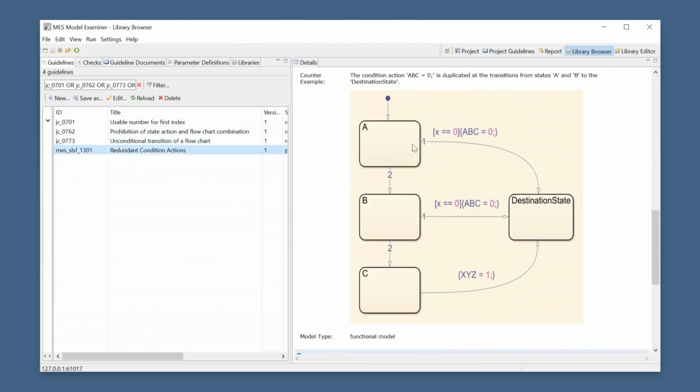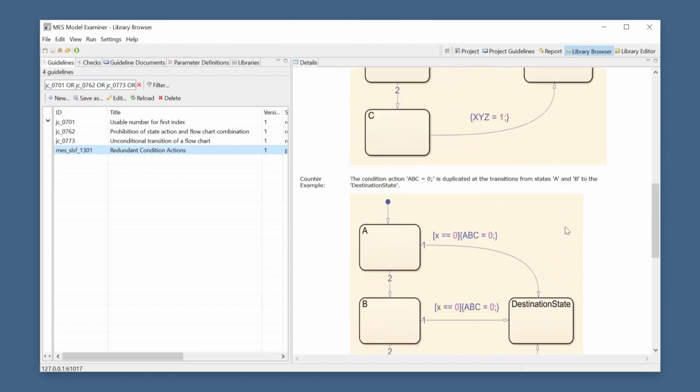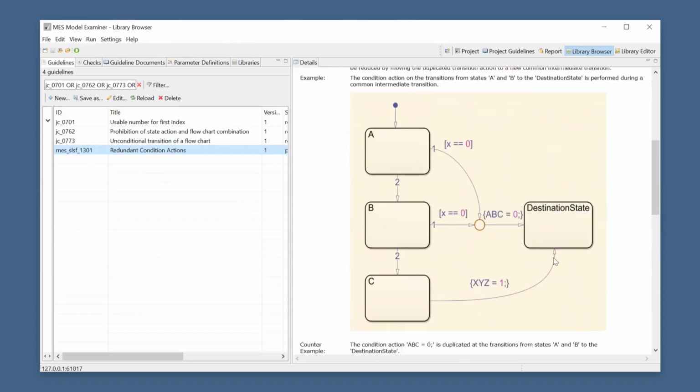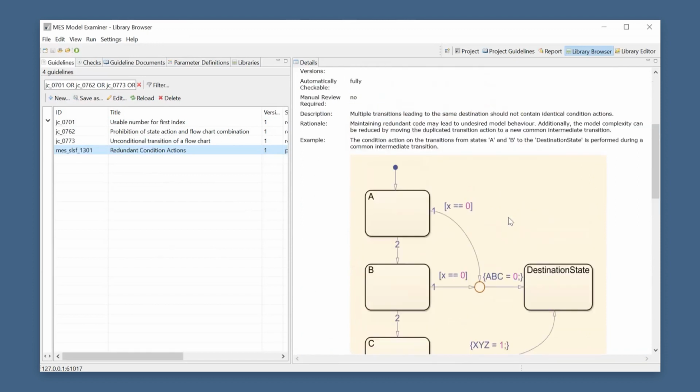So for example, here you would have 2 different transitions leading to the same destination, but they both have the same condition action, which is problematic if you later decide that maybe this action should be changed and it's forgotten that it has to be changed somewhere else. It's no longer synchronous. There's just a lot of maintainability issues and also readability issues if those condition actions get long. So a better modeling pattern would be this example where both transitions join in an intermediate junction and the condition action is only specified once.